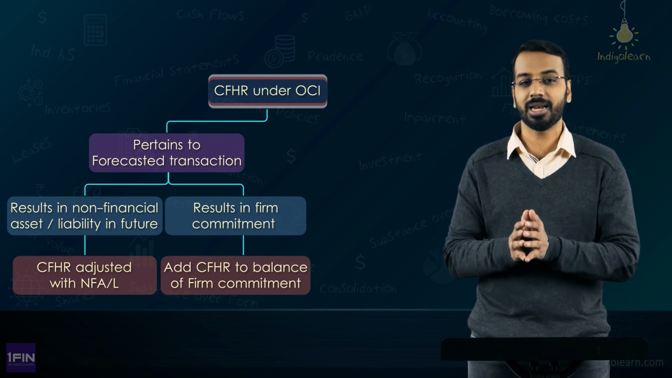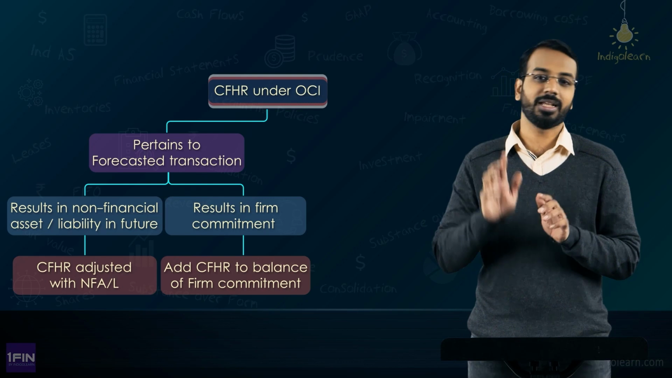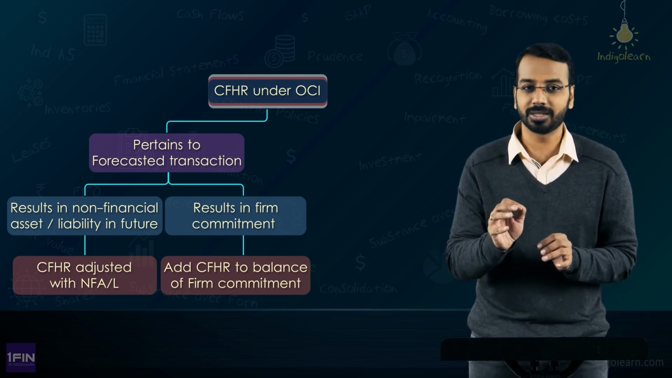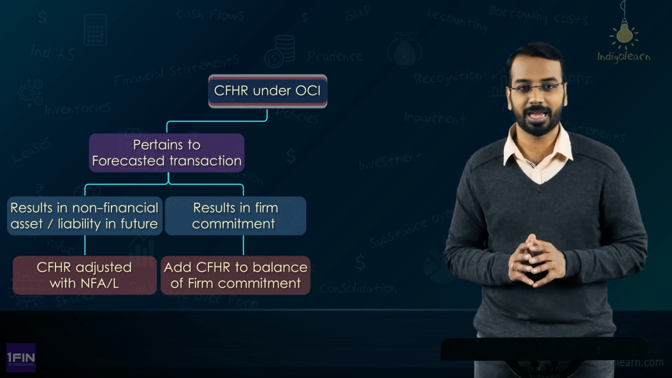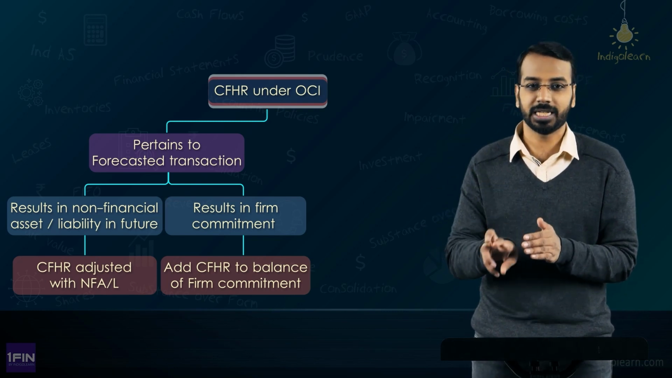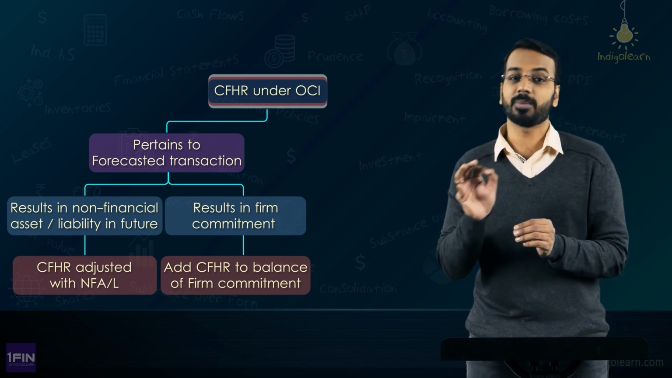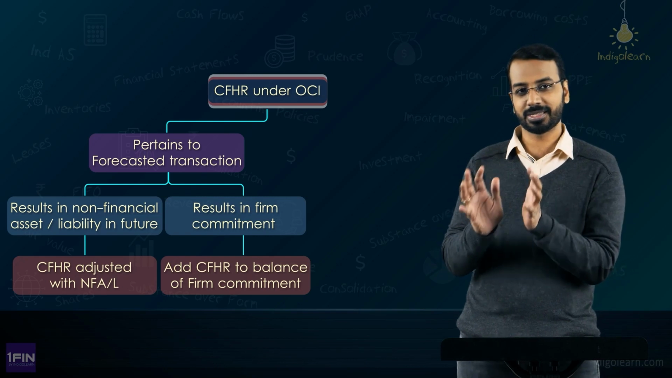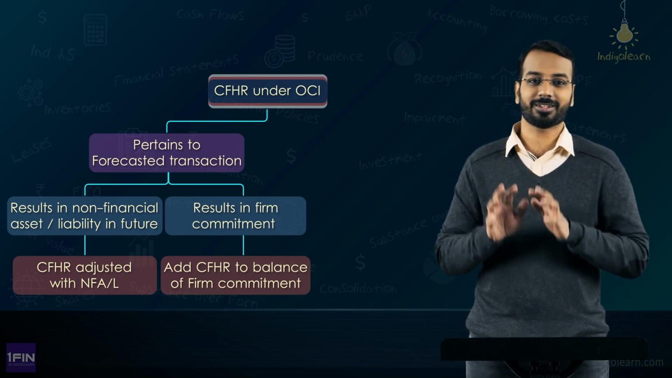So, to put it in a nutshell, whenever there is a recognition of non-financial asset or non-financial liability, then you will adjust the cash flow hedge reserve balance to the non-financial asset or non-financial liability, and if it becomes a firm commitment to purchase a non-financial asset or a non-financial liability, you will adjust that amount to the firm commitment asset or liability. Very simple prescription. When it is what? A forecasted transaction.